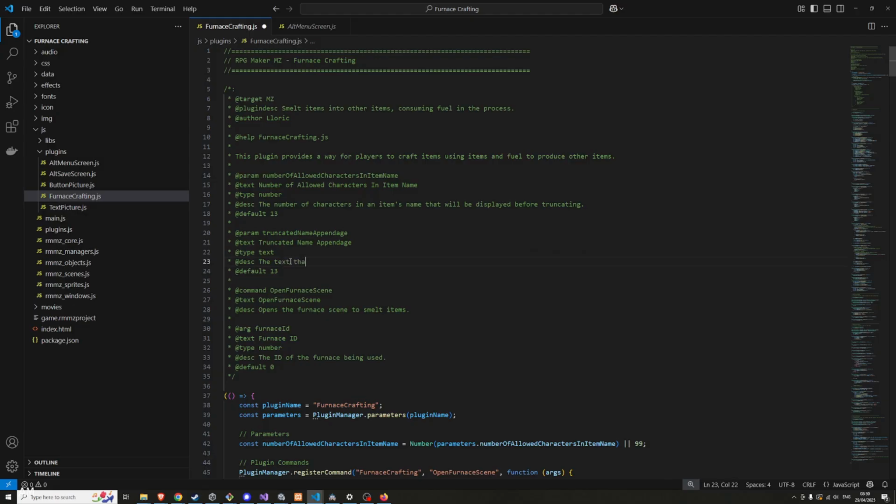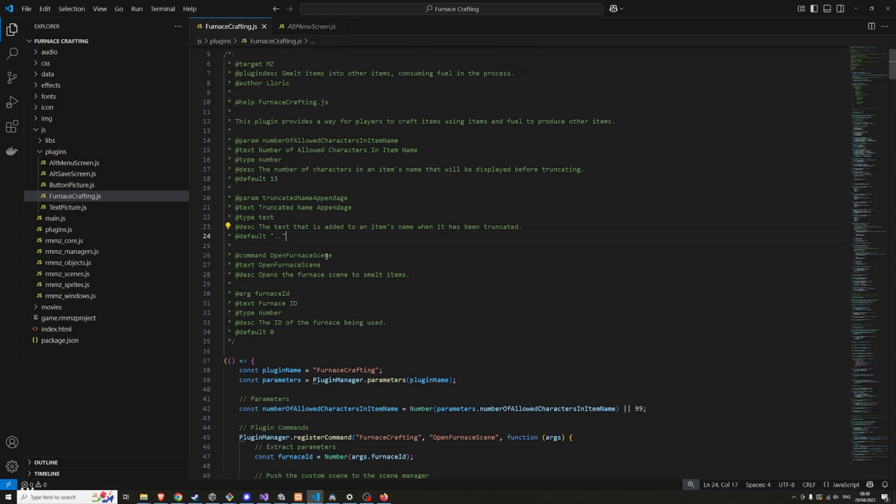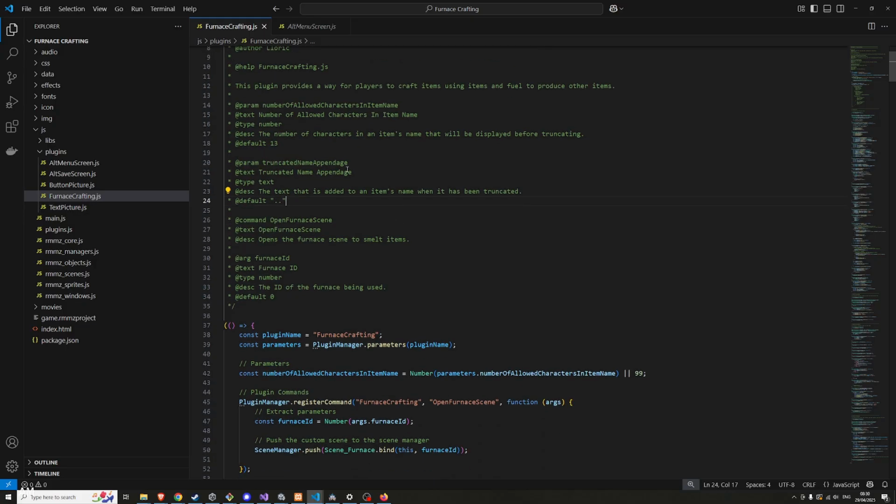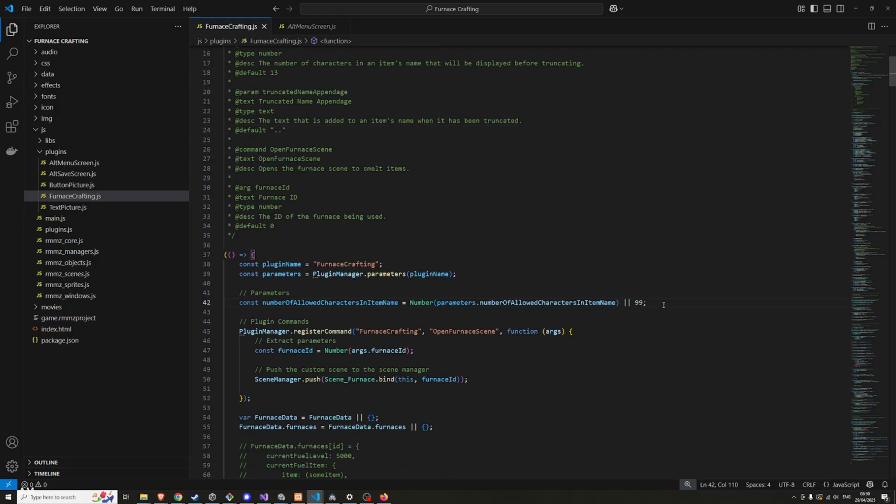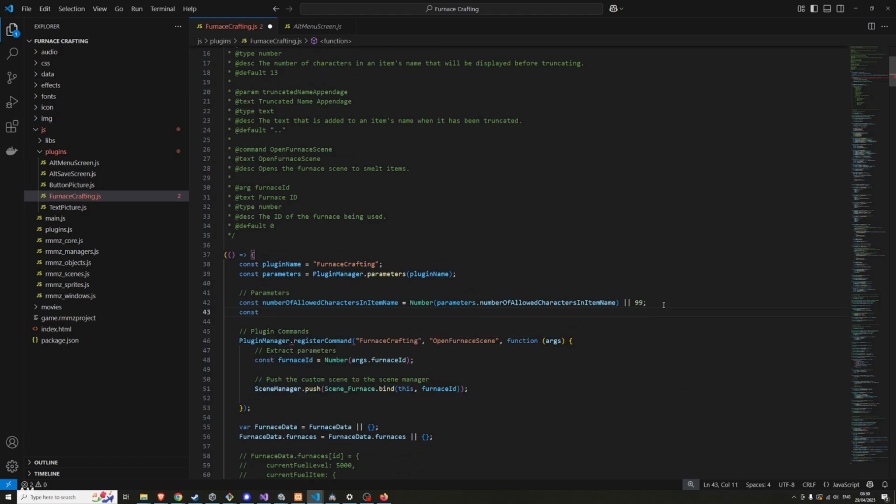The text that is added to an item's name when it has been truncated. And in here, I'm just going to do 2 dots. I was thinking 3, but 3 seems like too much. I don't want to take up that much space with 3 dots. So same again, let's just do const truncated name appendage.